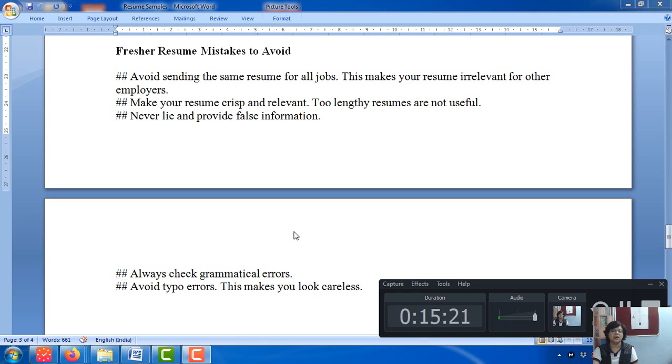Next I'll be sharing with you certain tips and tricks that are used to make a CV much more impressive, much more happening. But that is not this format. This format is the standard format, has been used for years and is being followed by the university for your exams. So this is what you should know first. Once you know and can develop on this, we can move on to the different formats.